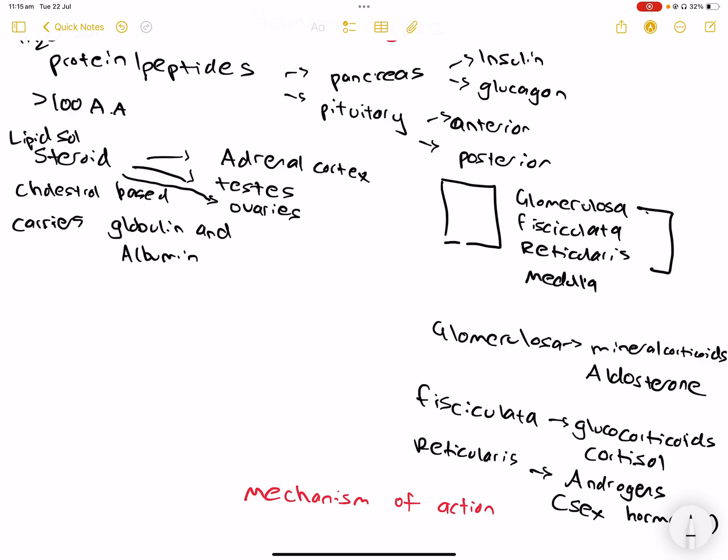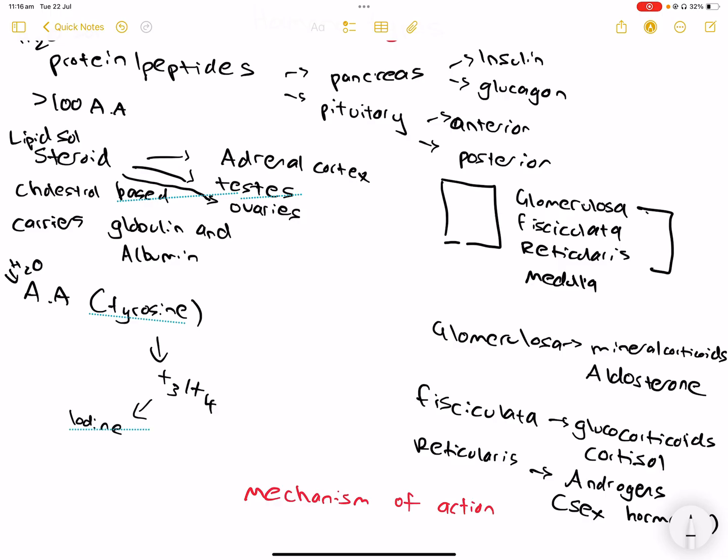Let's move on to the last one, amino-based hormones. Okay, specifically tyrosine. An example of this is T3, T4, right? However, these are water-based, usually. However, T3, T4 is an exception, as you'll see later on. They have iodine residues. These iodine residues make them lipid soluble.